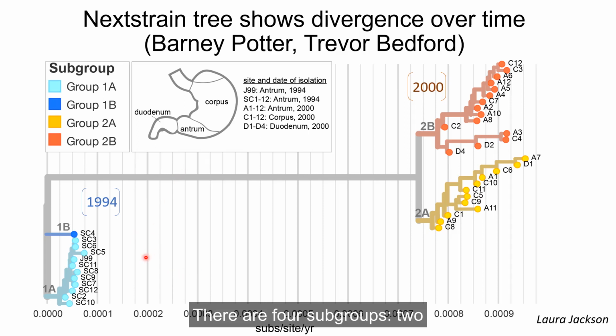There are 4 subgroups, 2 from the first time point and 2 from the later time point. And as you can see, this tree shows genetic divergence over time. This divergence is reflected in observed phenotypes such as cell shape, motility, and chemotaxis, and may be reflective of adaptations of the bacterial population as it expands to colonize different regions of the stomach.